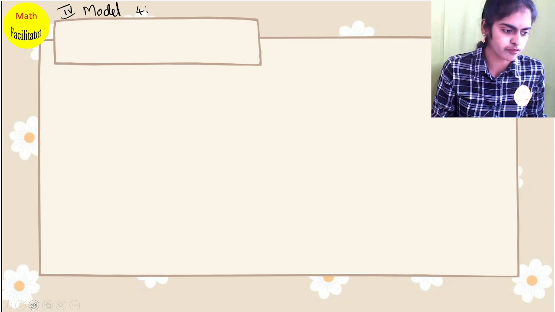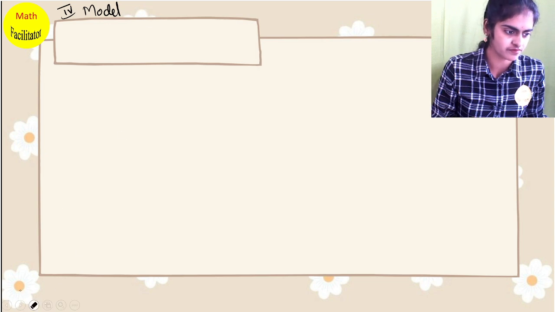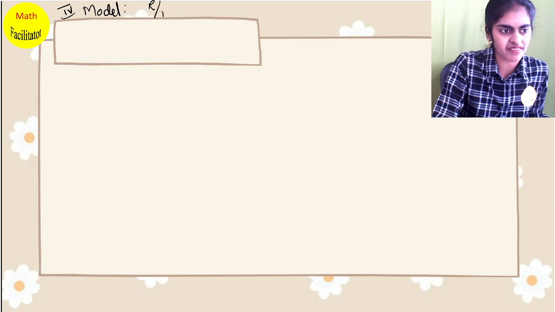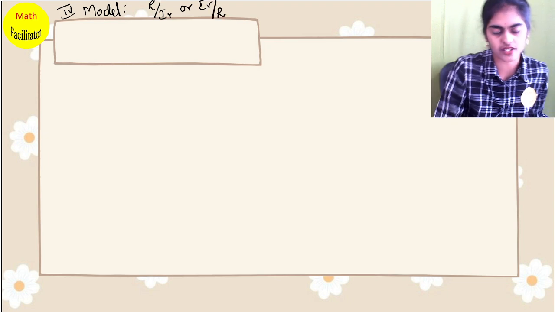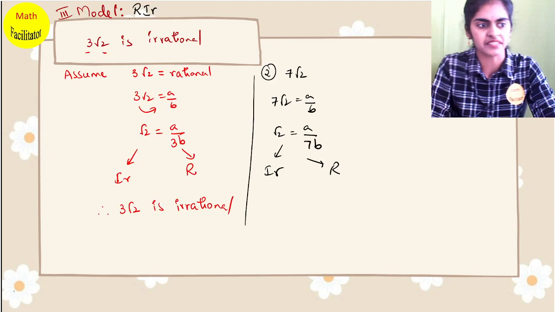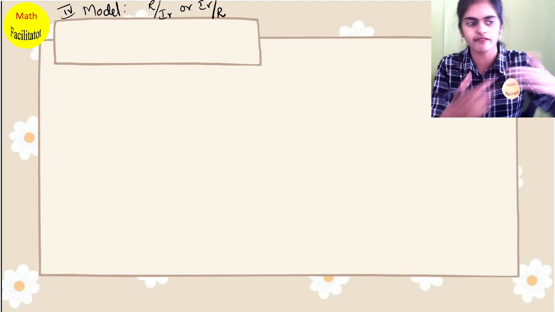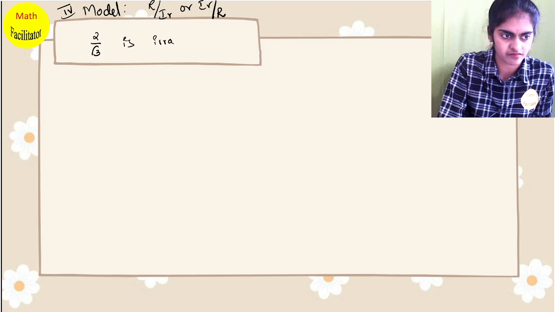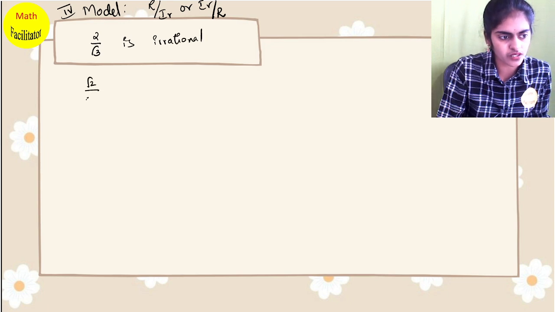So in model 4, you have a rational number divided by an irrational, or an irrational number divided by a rational number. In the previous model you had multiplication of rational and irrational. Here you have rational and irrational in division form. For example, 2 by root 3, I have to prove is irrational. So here also very simple.